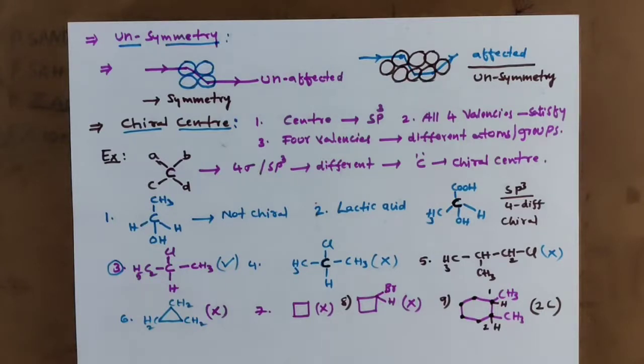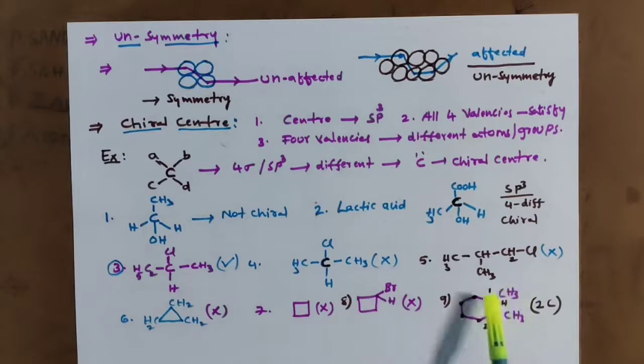So like this, we can check each and every carbon. That carbon should have 4 different groups. Here 1 methyl, 1 hydrogen, and here 1 carbon with 1 hydrogen and 1 methyl. This is one group. Total 1, 2, 3, 4: butyl, methyl, methyl, and hydrogen. 4 different groups are there. Similar here also. So 2 chiral centers are present.